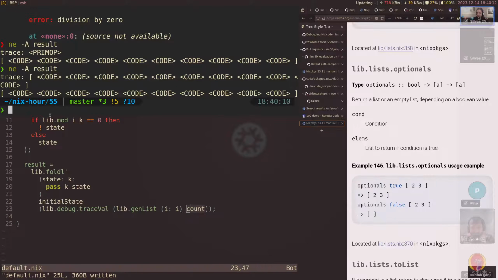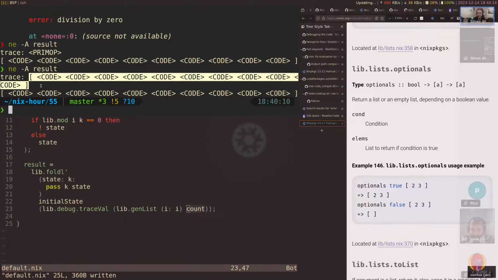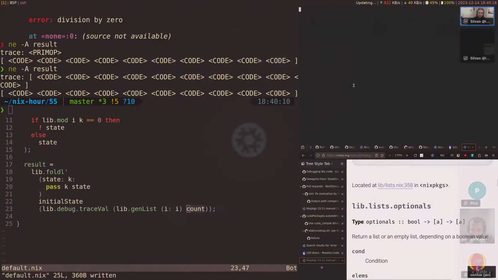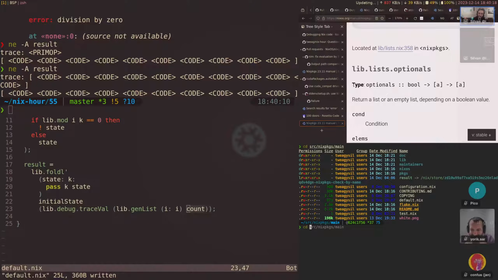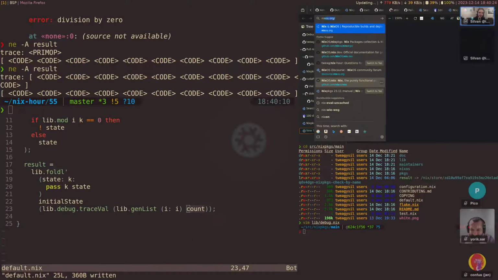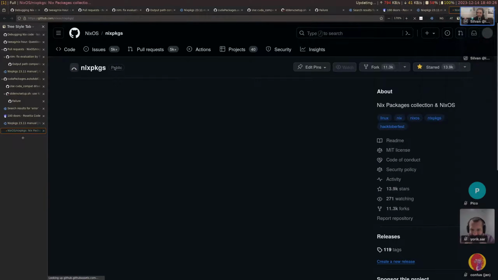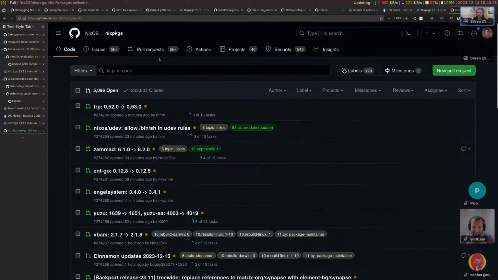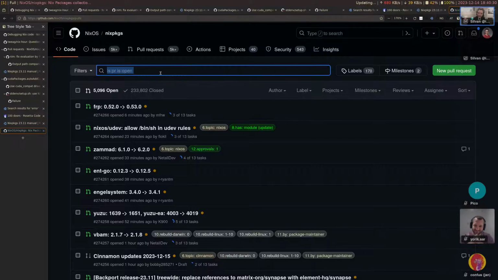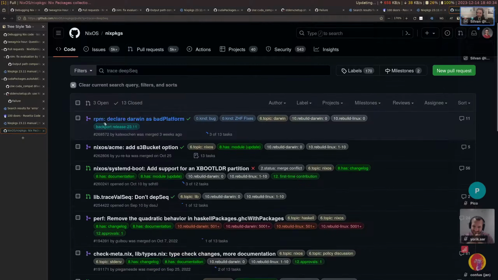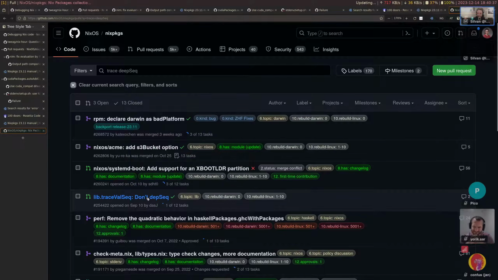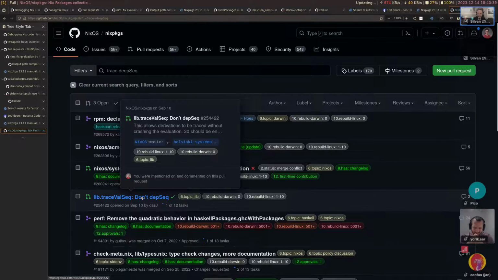Okay, let's do that. And now we run into one problem with lib.debug. Because this has annoyed me for so long, there's a PR that fixes this. Hold on, we might be able to just use that. That would be traceDeepSeq, something like this. Yeah, here, this one.